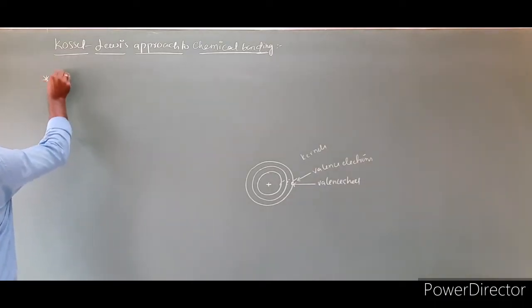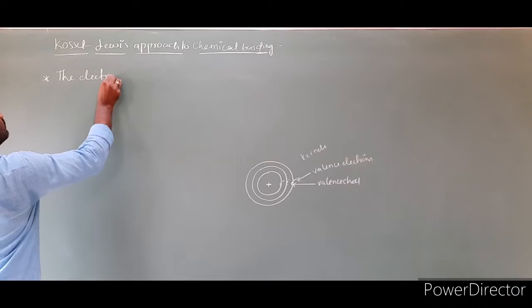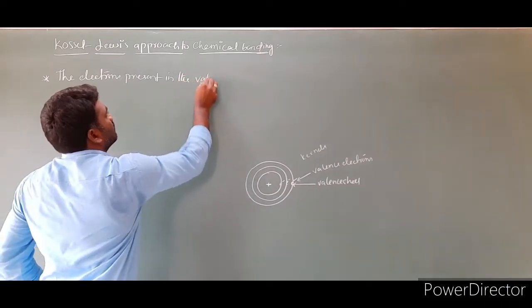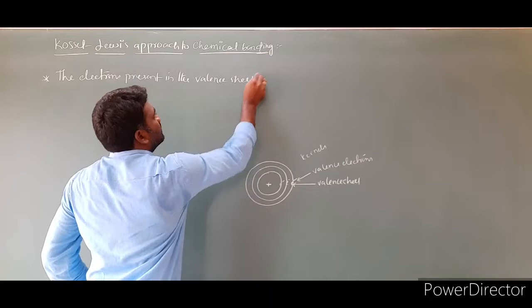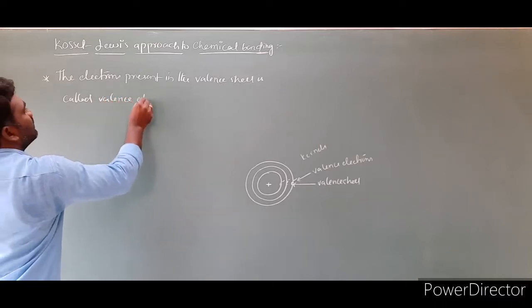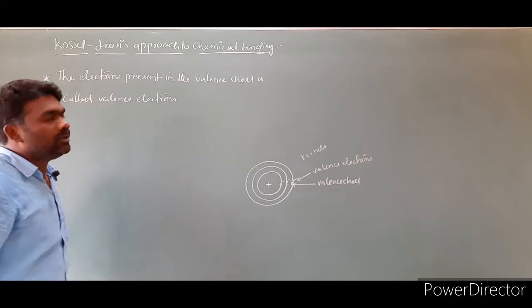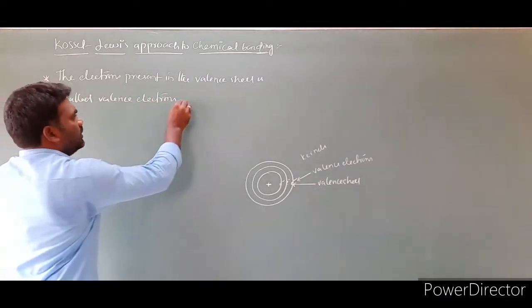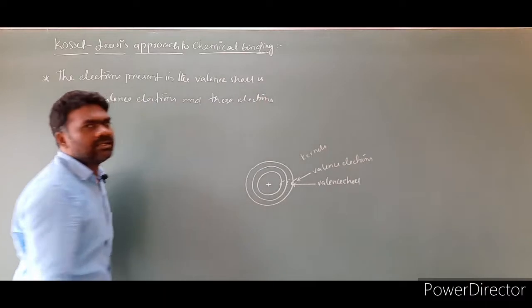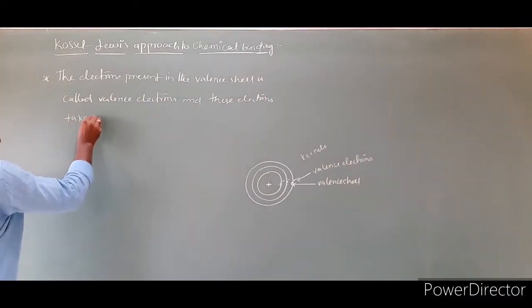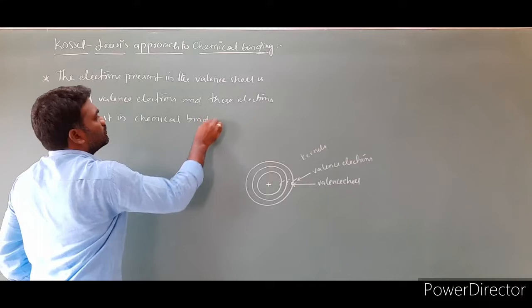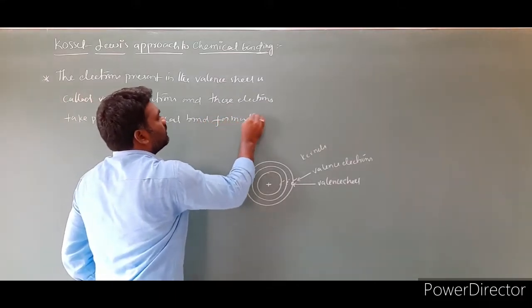The first point: the electrons present in the valence shell are called valence electrons, and these electrons take part in the chemical bond formation.